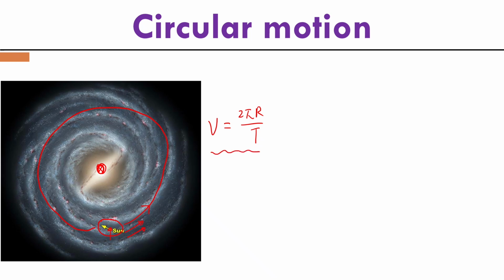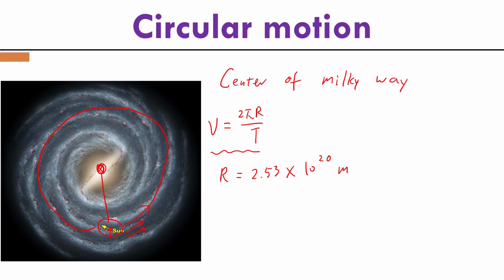In this case, our reference point is the center of the Milky Way. And we know the distance of our solar system to the center of the Milky Way, so the rotation radius is 2.53 times 10 to the power of 20 meters.